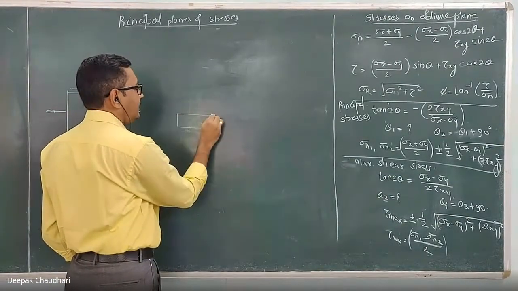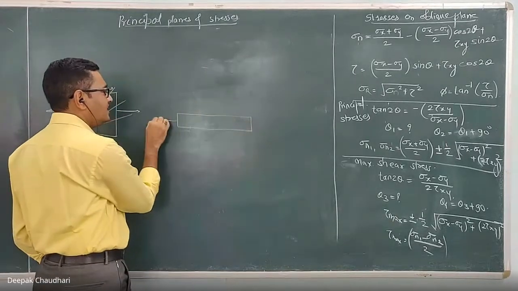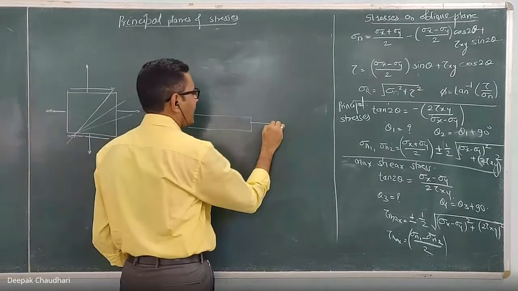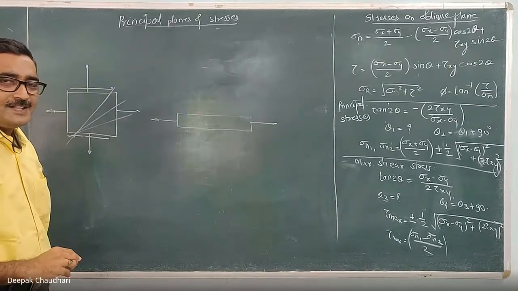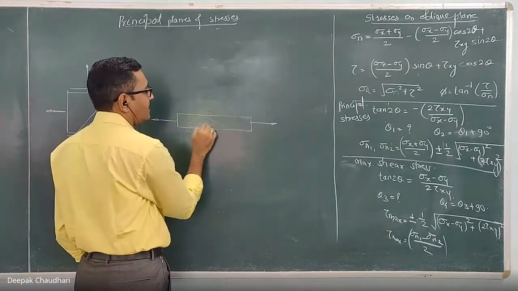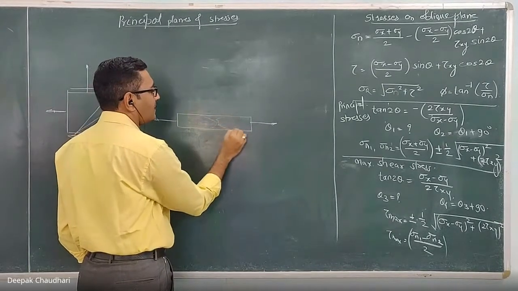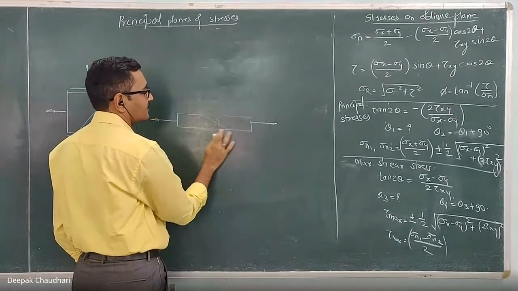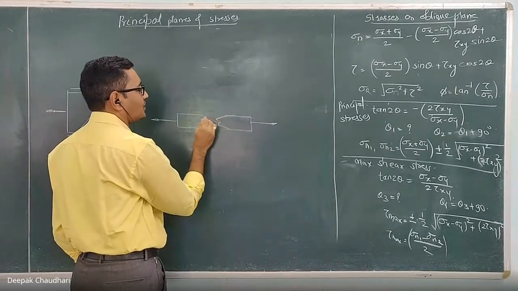In the tensile test, suppose this is the specimen. This specimen is subjected to the axial tensile force. But when the failure takes place, there is a neck formation, and finally the failure takes place in the form of cup and cone arrangement. The material fails in the form of cup and cone arrangement.